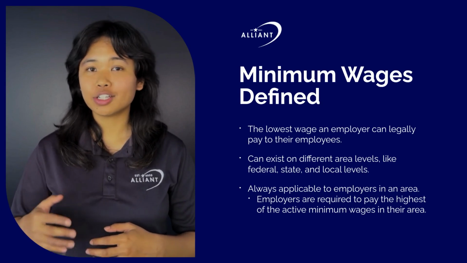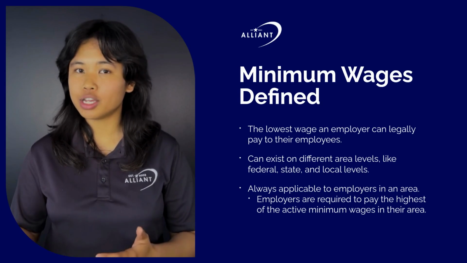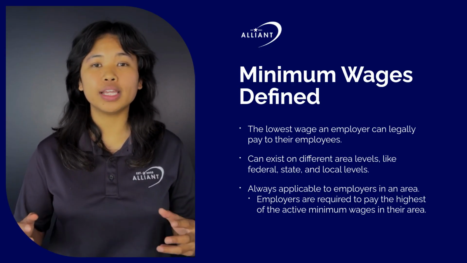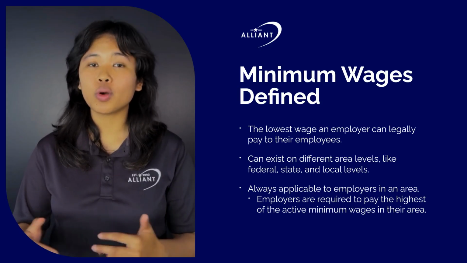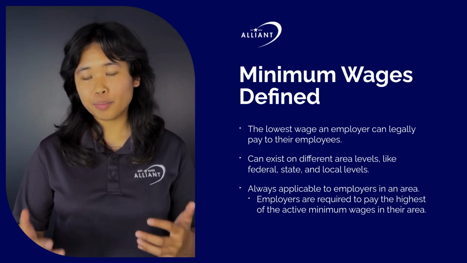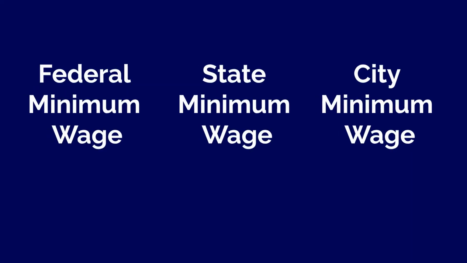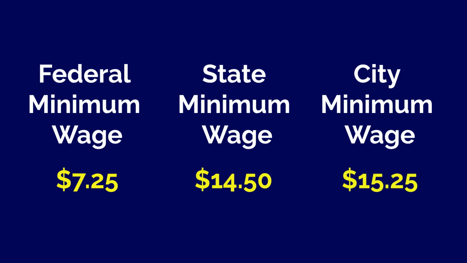Minimum wages can exist on different area levels, like federal, state, and local levels. The minimum wage is always applicable to employers in an area, and employers are required to pay the highest of the active minimum wages in their area. For example, if the federal minimum wage is $7.25, the state minimum wage is $14.50, and the city minimum is $15.25, then the employer should pay $15.25, the highest of the three.